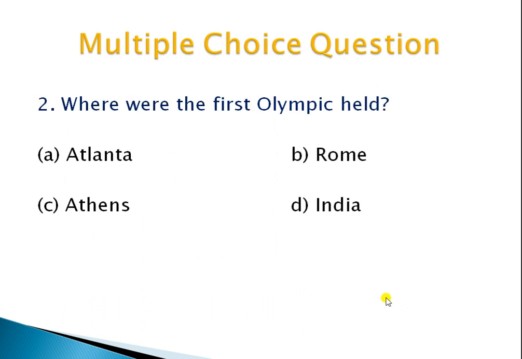Okay, move to the next question, which is: where were the first Olympics held? As you know very well, your options are A Atlanta, B Rome, C Athens, and D India. India never hosted the Olympic Games, so this is out from your answer. Now the right answer is what? Option C, Athens. Athens is the city where the Olympic Games started.